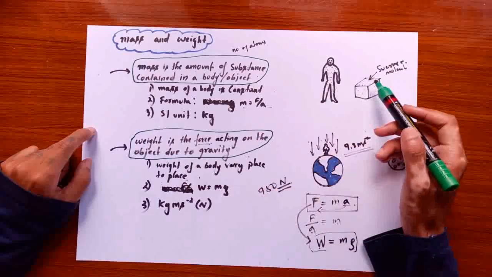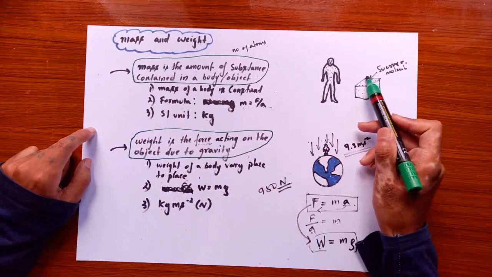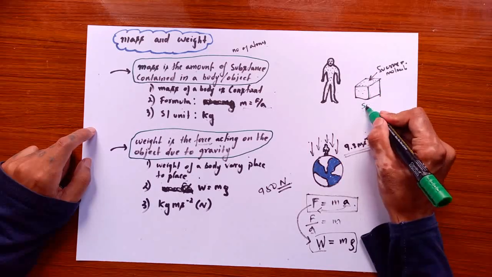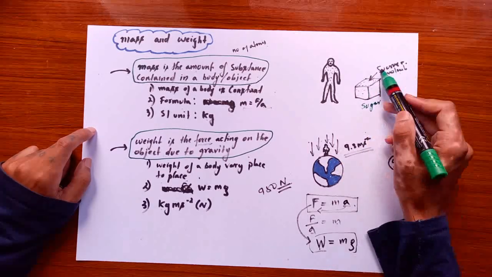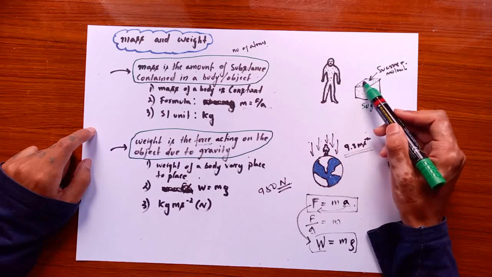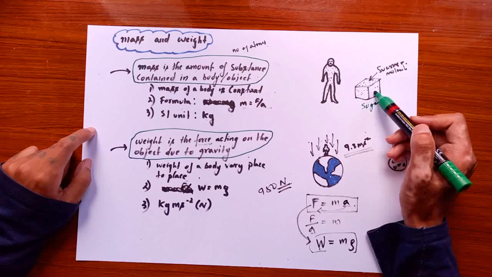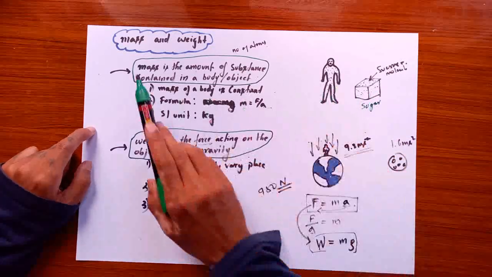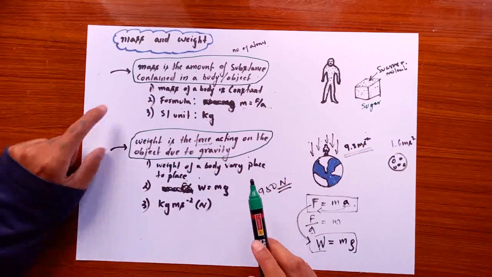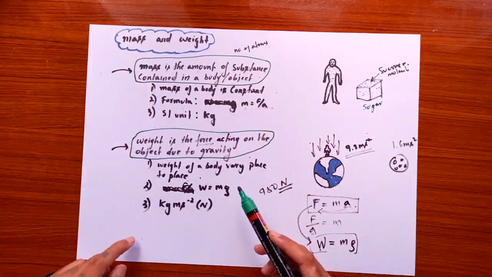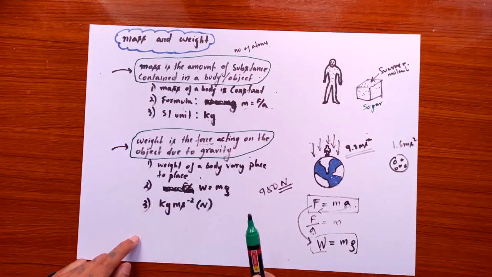Alright, so take for example a block of sugar, and we know that sugars are made up of sucrose molecules. So the amount of sucrose molecules present in this particular block of sugar will define the mass here. So mass usually talks about the number of atoms. We'll get to study the properties, but first let's take a look at the weight.